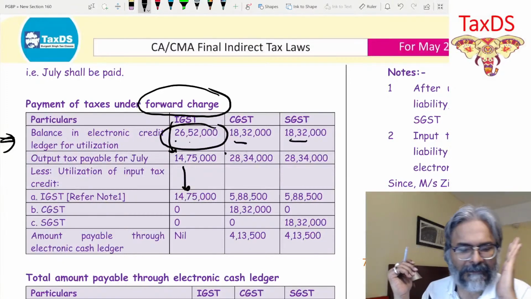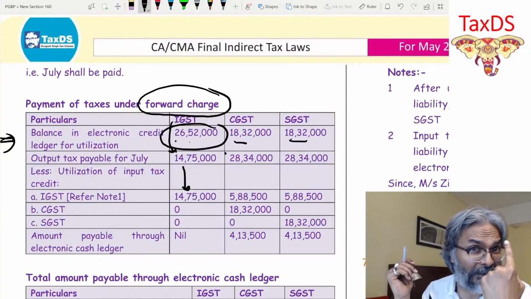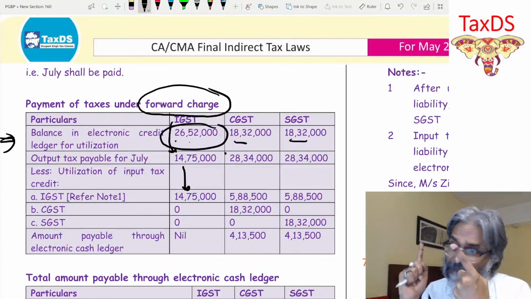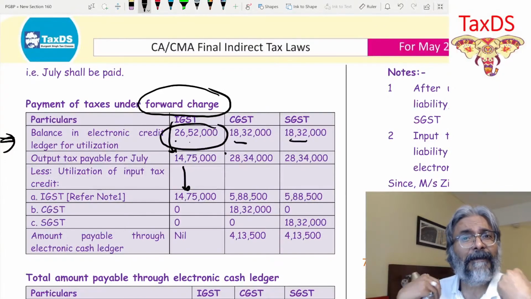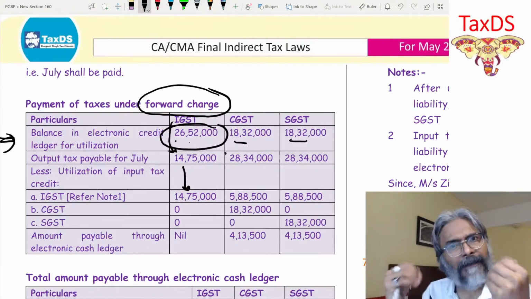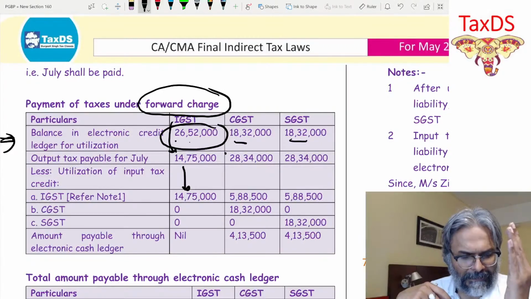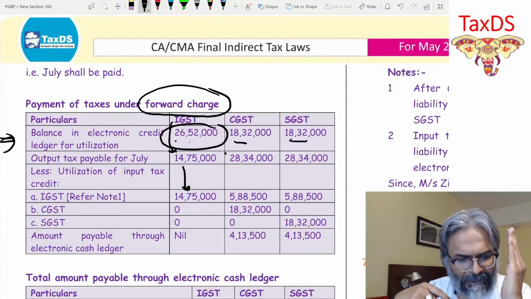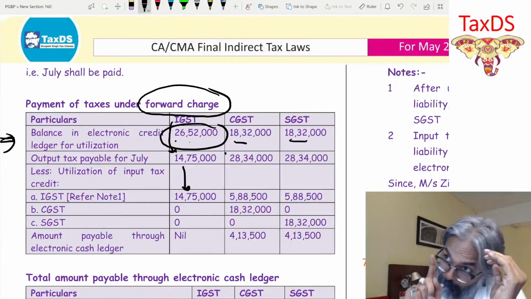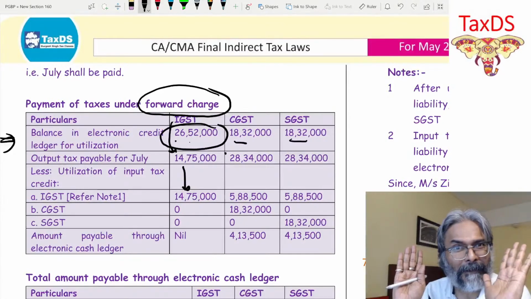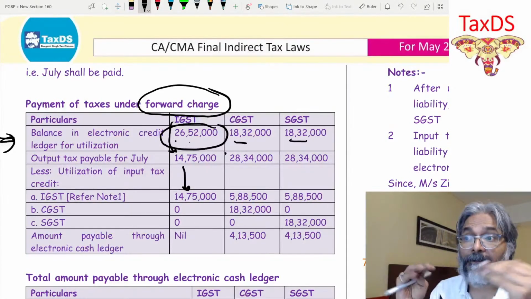So after you have adjusted the IGST, the preference is first IGST and then CGST and SGST in any order and in any proportion. CGST and SGST, we don't have any sequence that you have to follow. No sequence, no fixed order or proportion.